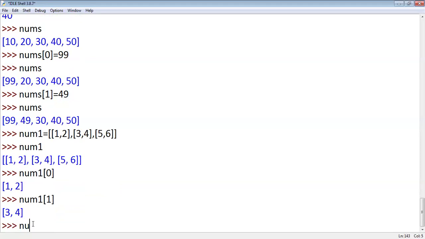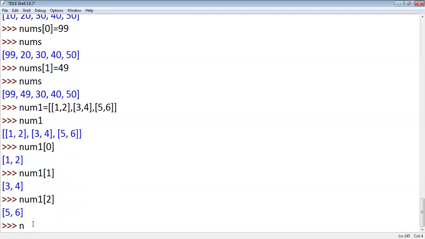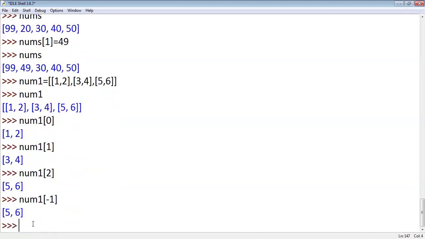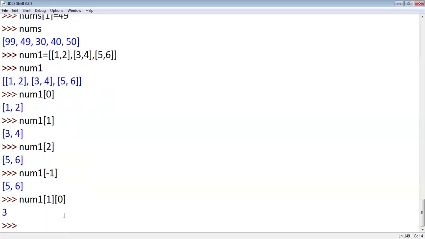I want to access the last element. Num1 of 2, you can write, or else Num1 of -1. Very good. Now I want to access, see, actually this is at 1 position, isn't it? Num1 of 1. In the list, I want to access the first element. Num1 of 1, 0. Which element will you get? 1 0 3, sir.